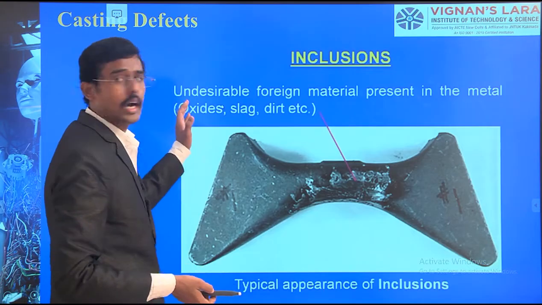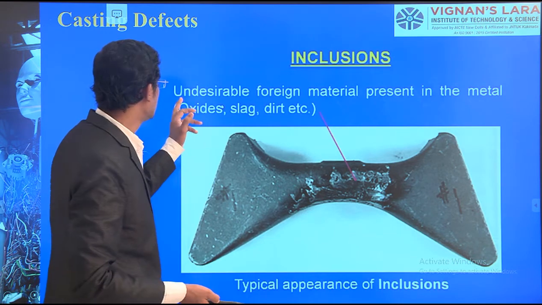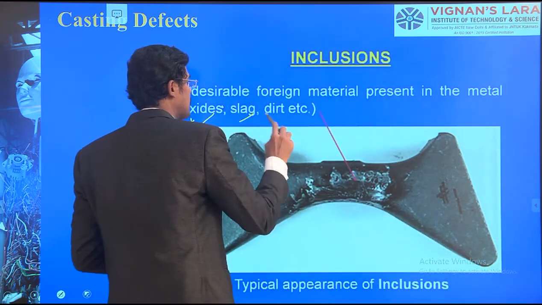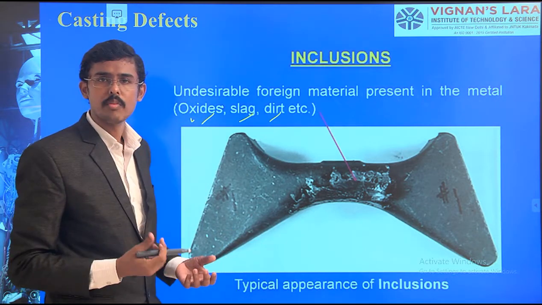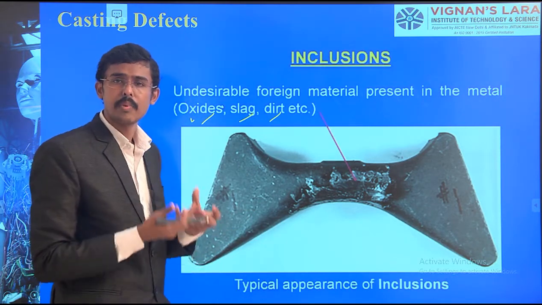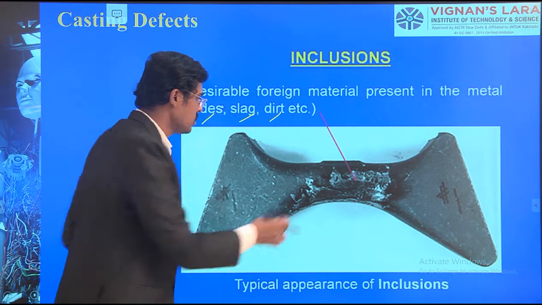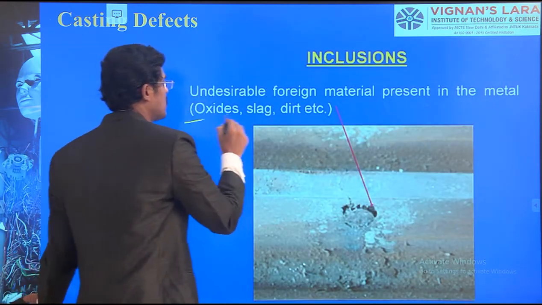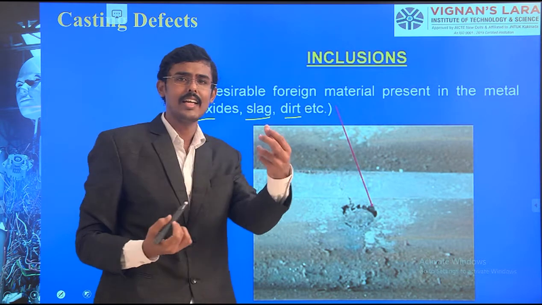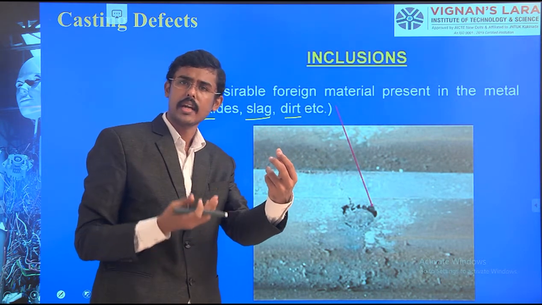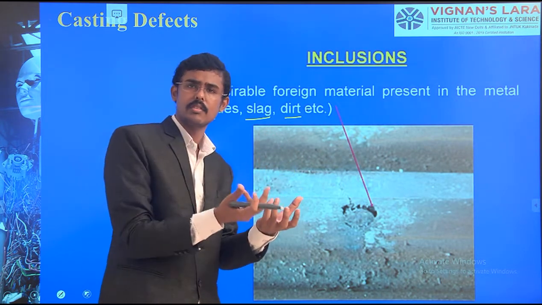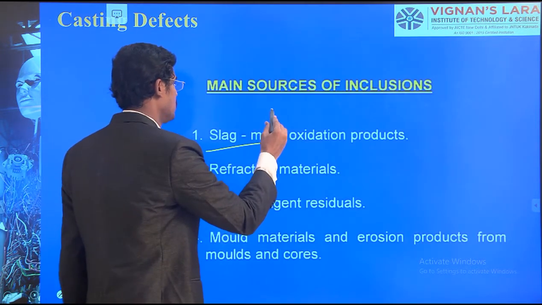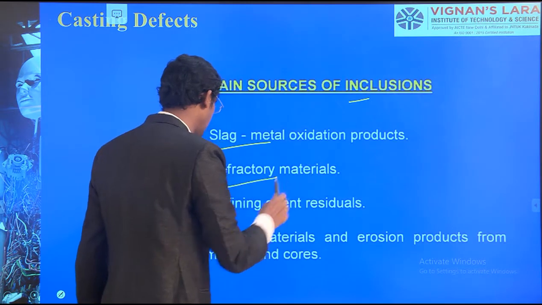Let's see, undesired foreign materials present in the metal: oxides, slags. That is how inclusions are formed. These all form due to the presence of impurities. So in this region we can see there are some impurities, some oxides, slag, dirt. We show light particles, and there are heavy particles. Light particles we consider as impurity. So slag, metal oxides. Sources of inclusions: refractory materials, refinings.